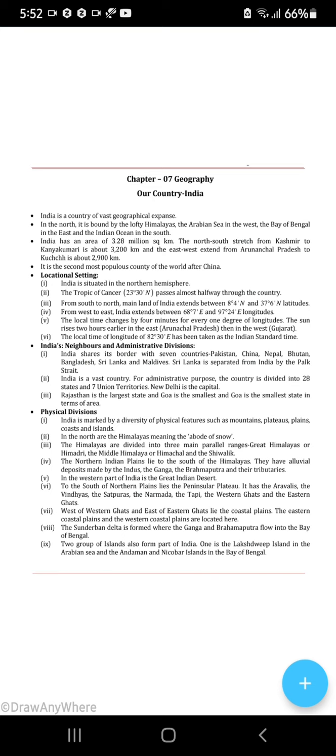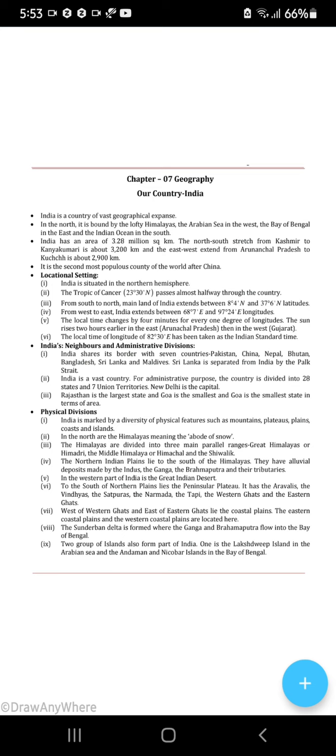India's area. Now, what is India's area? Very big country, 7th largest in the world. So the area is 3.28 million. Without million, it will be so small. So 3.28 million square kilometers are there in India.